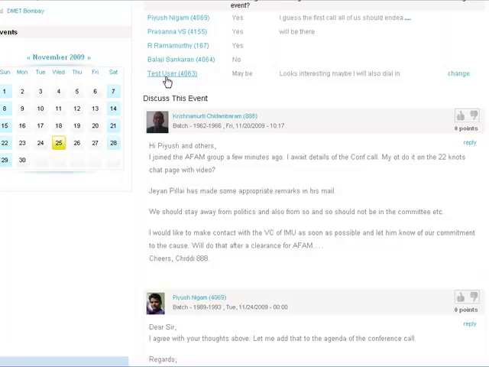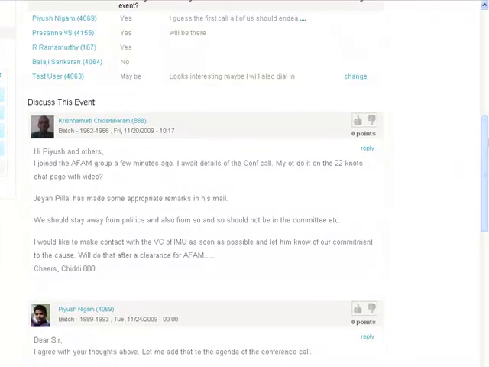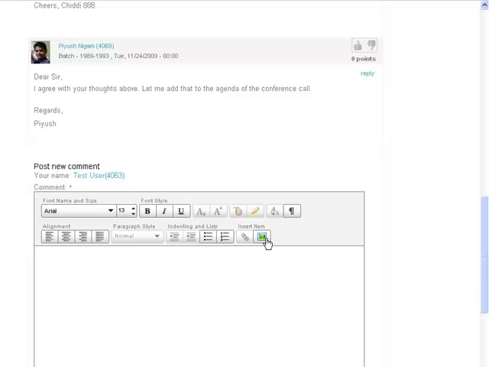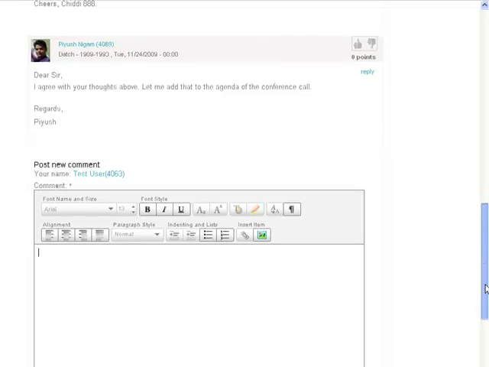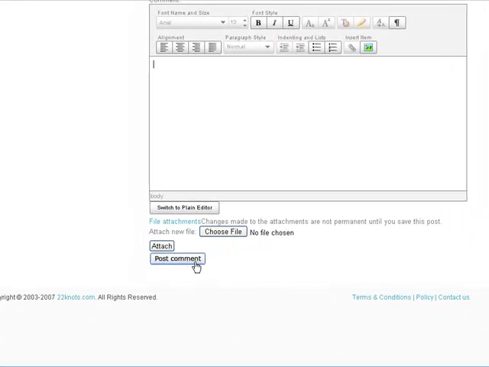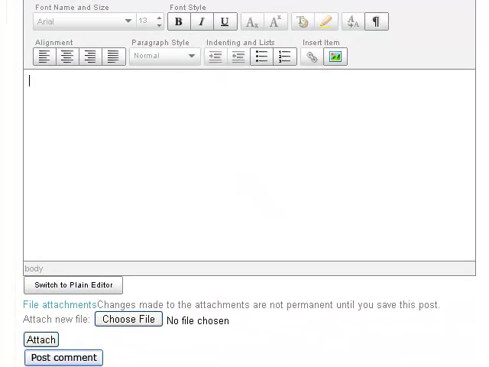Now in terms of this event, you can also have a discussion dedicated to this. Like in this example, Chidambaram sir has already started a discussion, and Piyush Nigam has responded to it. This is where you can fill in information and respond. Very similar to forums, but this is a discussion specific to this event. So people who have thoughts on this event can come here and post. Write the message, and when you're done, click on the button which says post comment, and it will start reflecting over here.